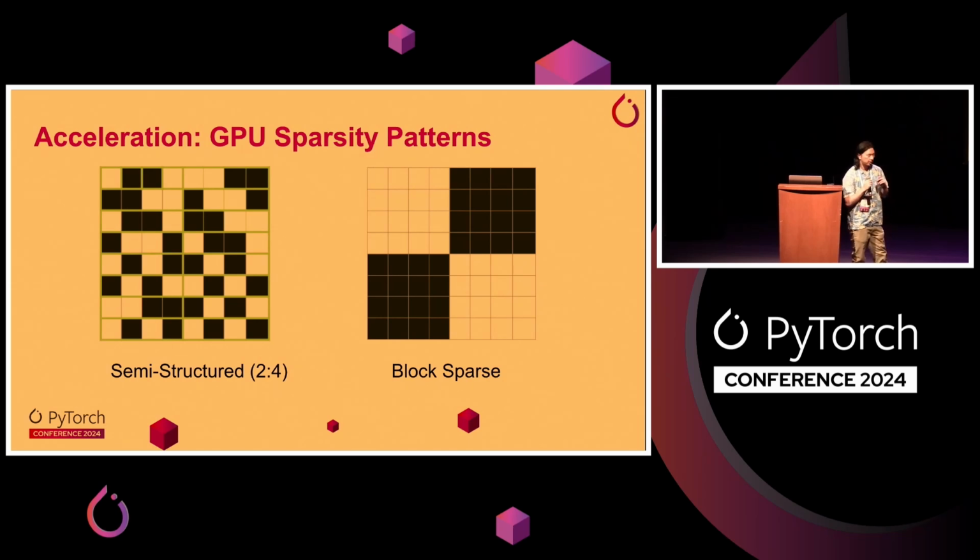And the two sparsity patterns that we really care about are semi-structured sparsity, also called 2-4 sparsity, and block sparsity. So in semi-structured sparsity, 2 out of every 4 elements will be 0 in this 1x4 tiled strip. And basically, NVIDIA added hardware support for this in their Ampere architecture. So they've also published libraries and fast kernels in order to accelerate 2-4 sparse matmul. And then for block sparsity, the block size is a little bit larger, and then you're zeroing out blocks at a time instead of within a single block, as you can see here.